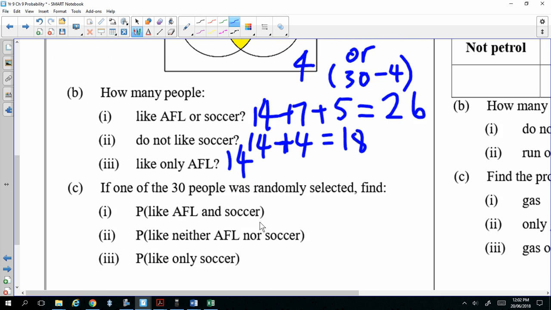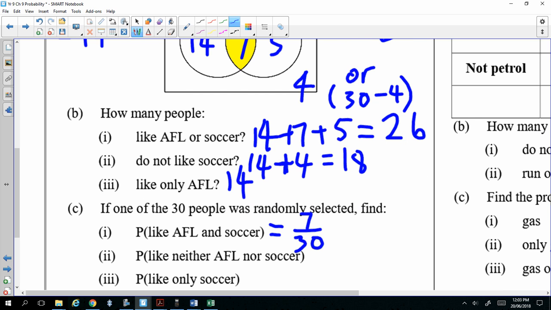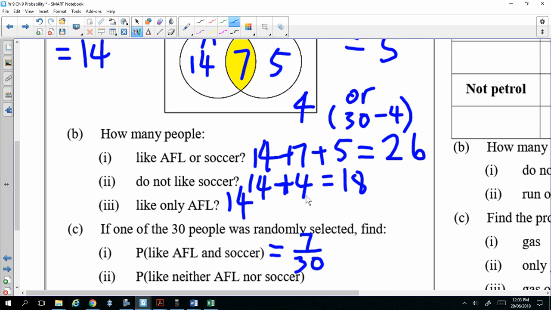Next question, we're now going to answer some probability questions. Find the probability that the person likes AFL and soccer. So it will be 7 out of how many? 30. Good. If you can't simplify it, leave it as 7 out of 30. Say again. 14 plus 7 is 21. Sorry, let me just write it again so you can see properly. Plus 7. Okay, got it?